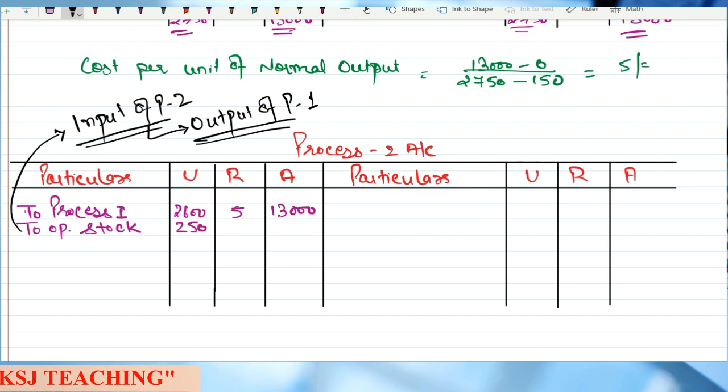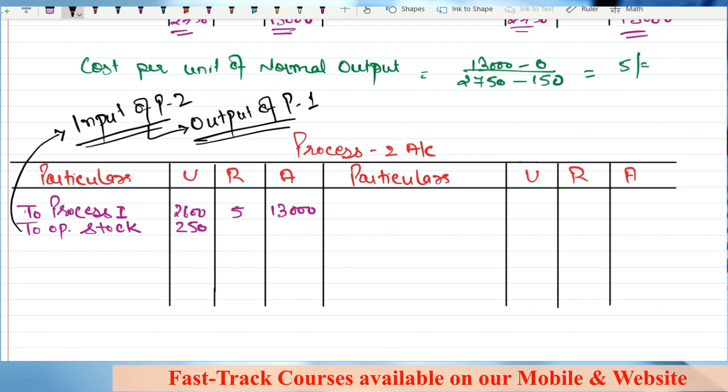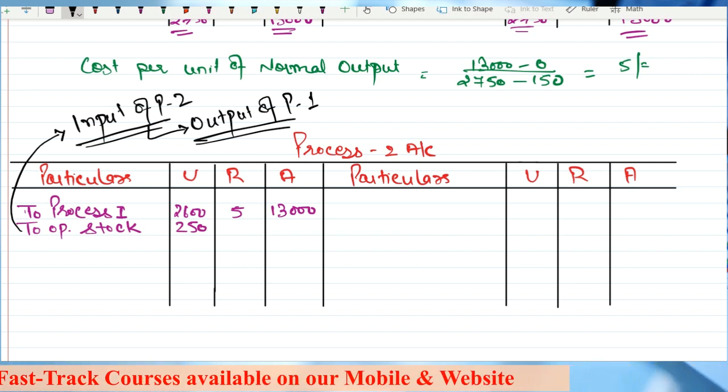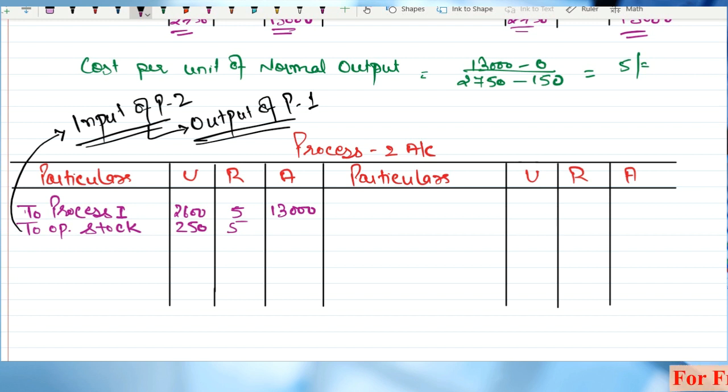This was in the previous period. Right? In the current period, we have got 2600 units. This opening stock is from the previous period, but transferred from process number 1. Now, can you tell me the rate at which we are transferring from process number 1 to process number 2? Sir, 5 rupees. So this opening stock is also transferred at 5 rupees. Any doubts in this thing?